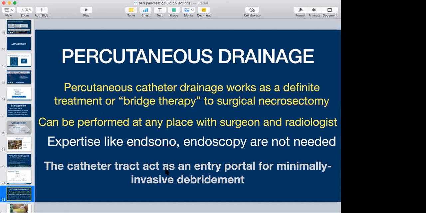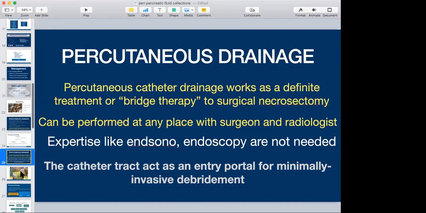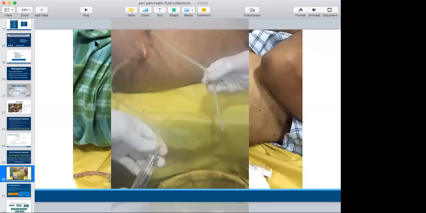Suppose we have a catheter placed, the patient will have a decrease in the initial inflammatory response, and a decrease in tachycardia and fever, and will be symptomatically improved. Though he requires a completion necrosectomy, it can be done through that catheter port, and if needed, he can be referred to a higher center where expertise is available. We need not waste time just for the lack of expertise. Whereas endosono is not reproducible in everyone's hands, and it requires a particular center.